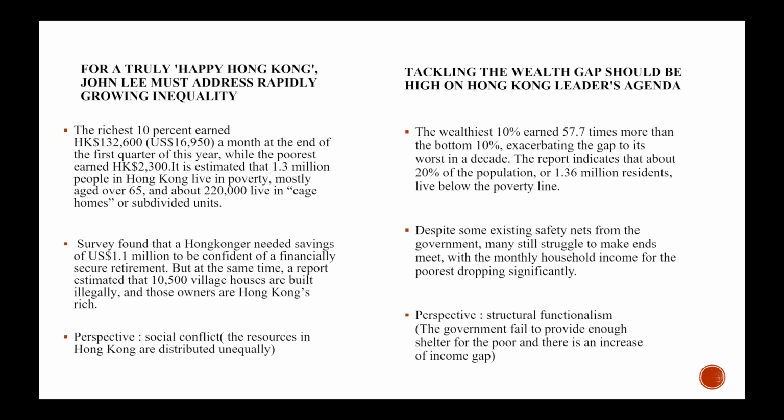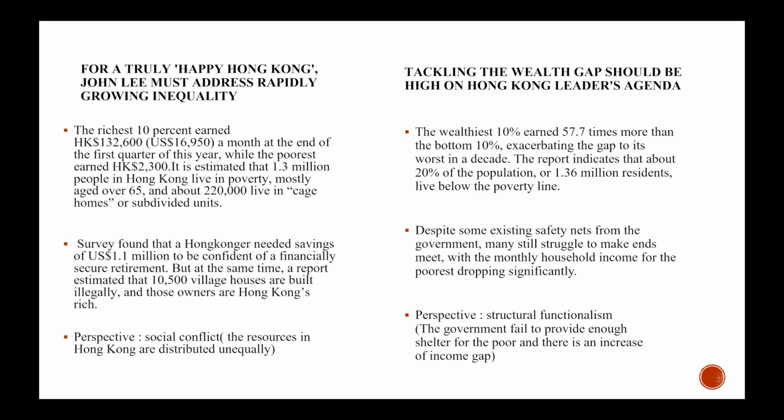But at the same time, a report estimated 10,500 village houses are built illegally, and those owners are the Hong Kong rich people. It shows a huge income gap. The perspective used in this article is social conflict, since the resources and income are distributed unequally.